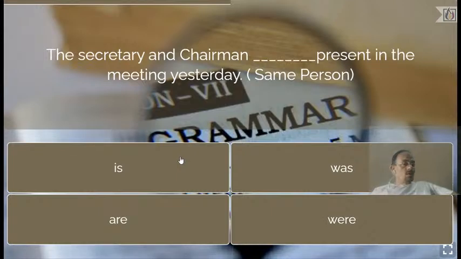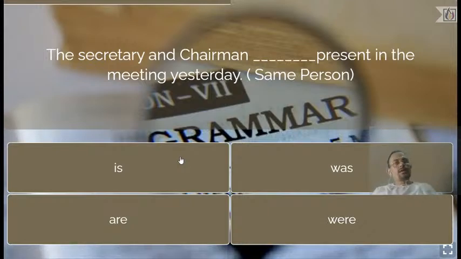Is it is, or are, or was, or were? Anusri says was. Prashik says was. Yes. All of you, those who have responded in favor of was, are correct.